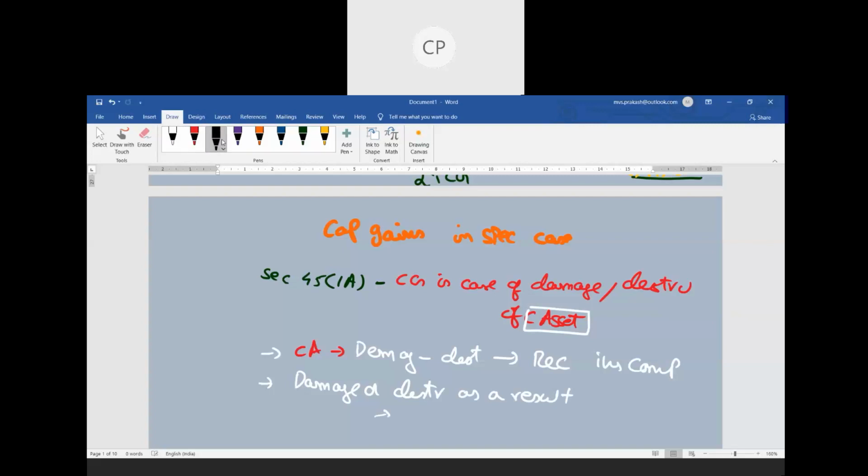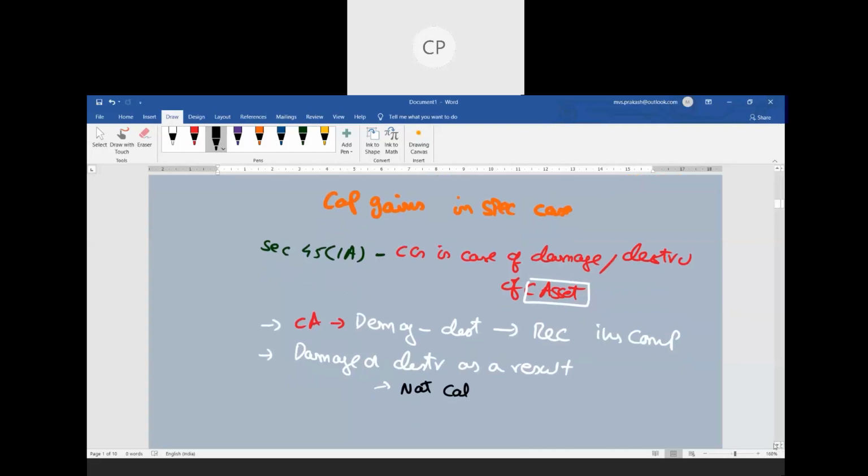First, natural calamity. See, what is the meaning of natural calamity? Earthquake, floods, typhoon, tsunami, whatever it is, any act of nature is the natural calamity. So if your building or your capital asset is destroyed by natural calamity, and you receive some insurance compensation, then 45 1A is applicable.